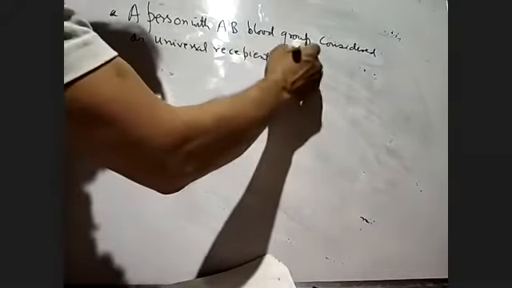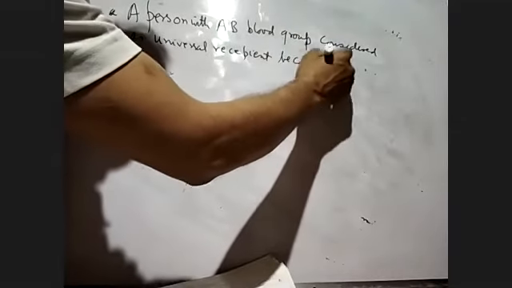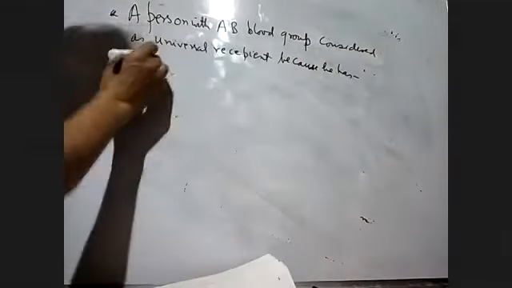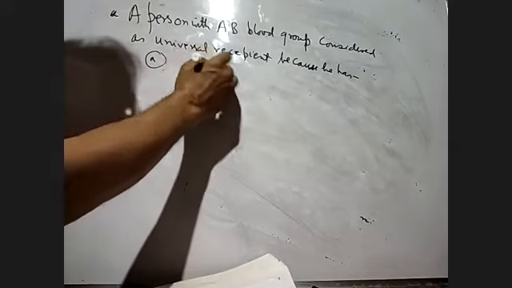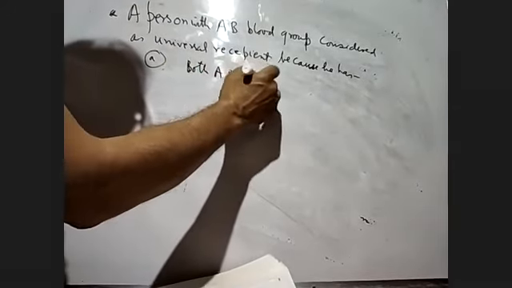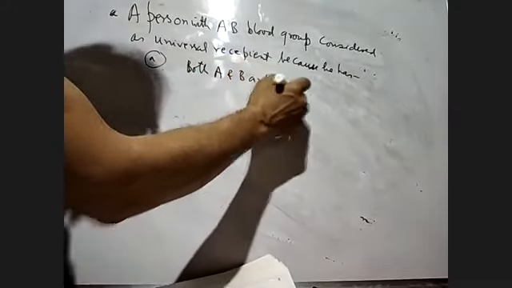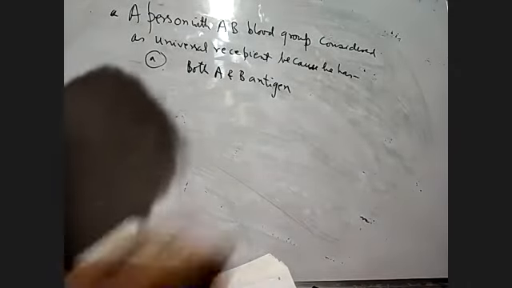This question came in the CBSE IPMT 2014. Option A: because he has both A and B antigen on RBC, but no antibodies on the plasma.